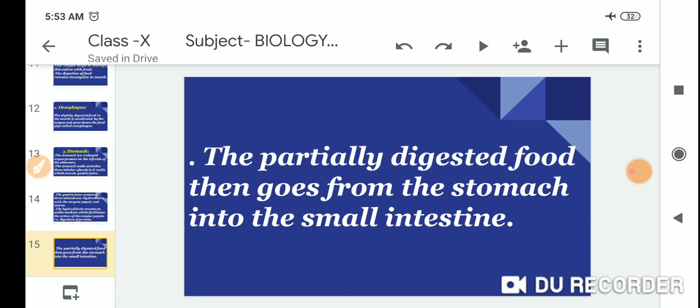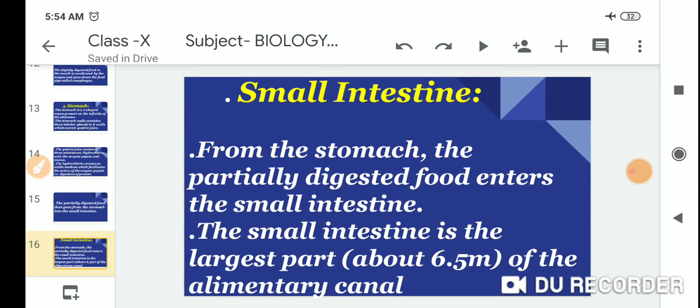The partially digested food then goes from the stomach into the small intestine. The small intestine is the largest part, about 6.5 meters, of the alimentary canal.